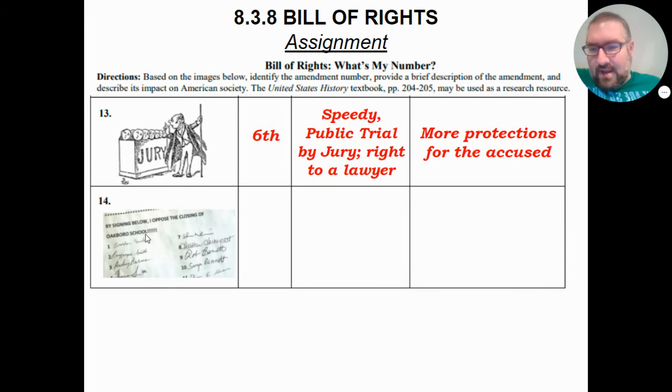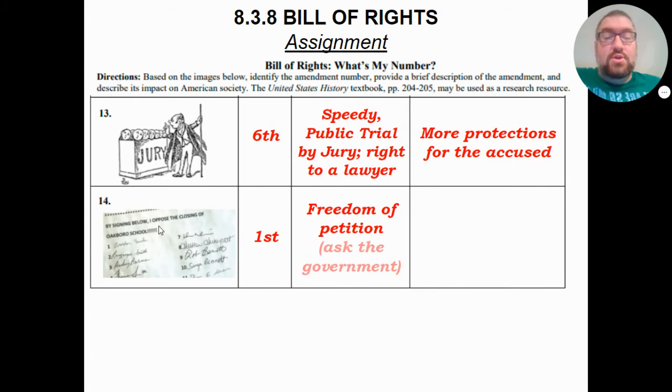And the last one we have here is a little picture that says, by signing below, I oppose the closing of Oaksboro School. You guys have probably seen a lot of these, maybe regarding Breonna Taylor. This is our First Amendment right. It covers freedom of petition. Petition means to ask the government something.